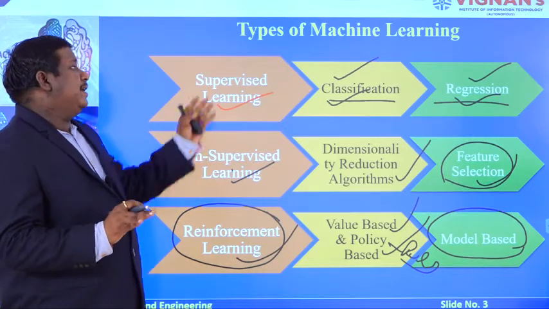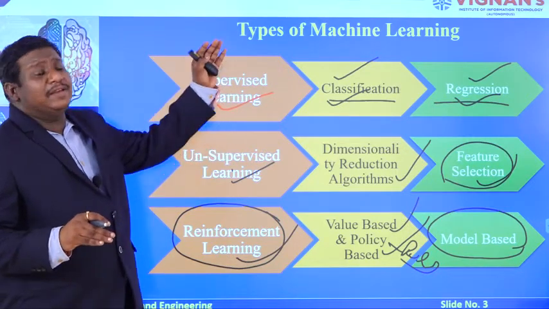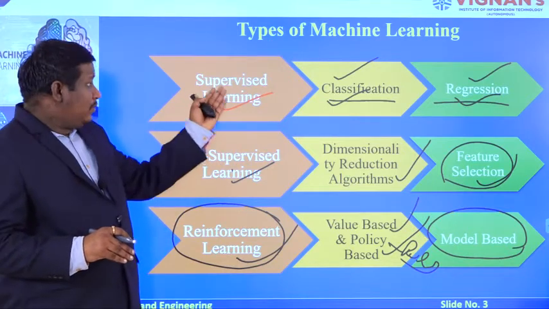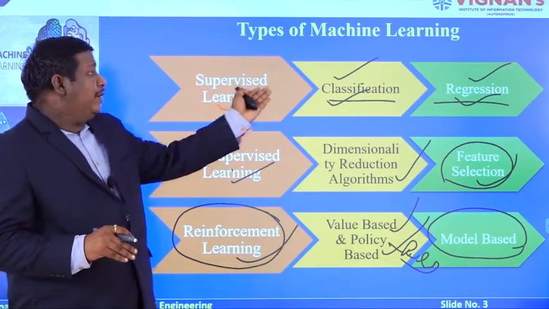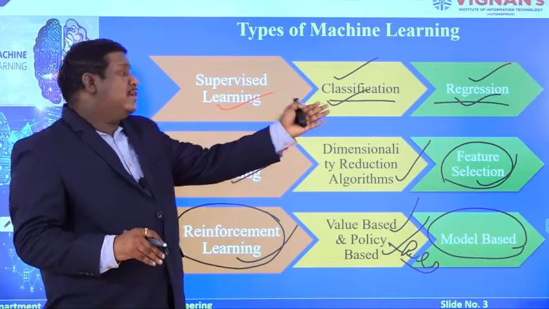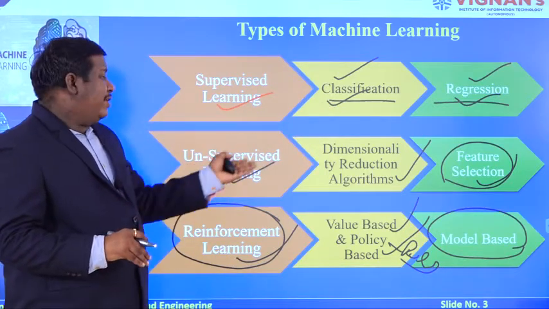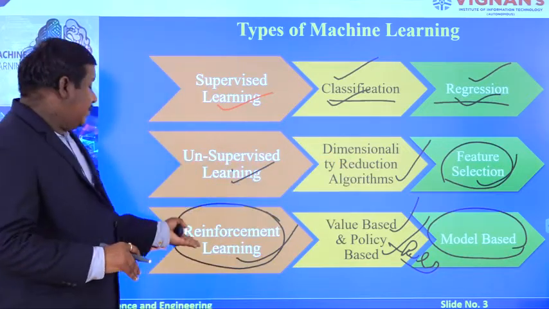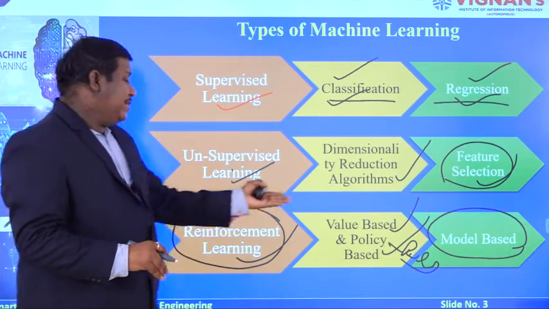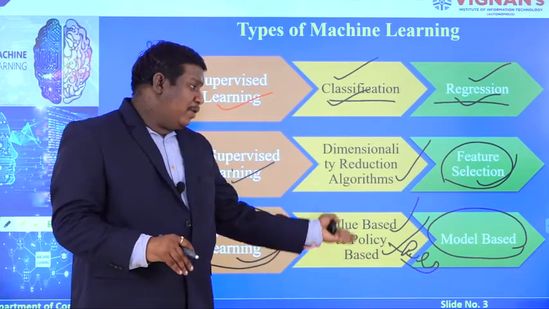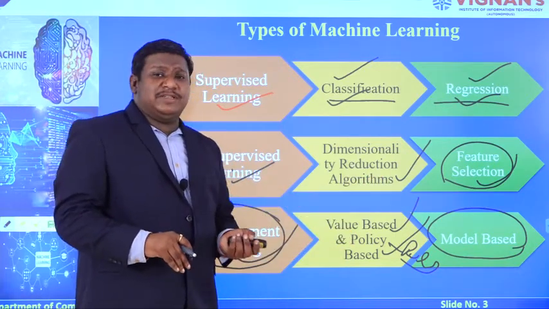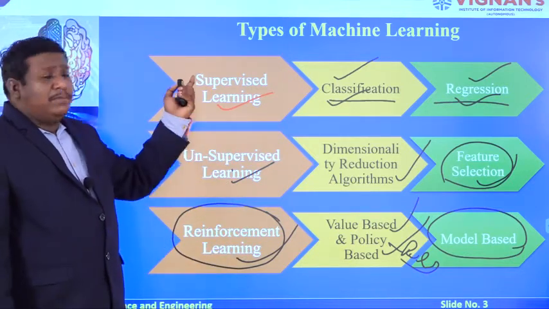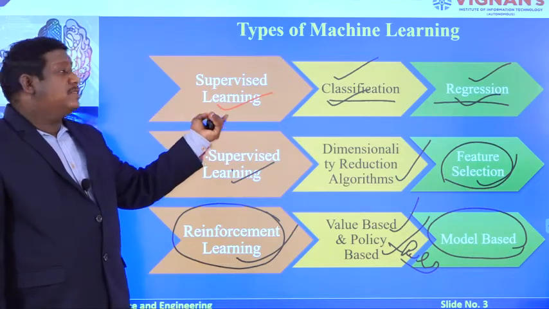So this is about the types of machine learning and the various techniques covered under them. The first one is supervised learning, with classification and regression models. The second is unsupervised learning, with dimensionality reduction algorithms and feature selection. And in reinforcement learning, you will see value based and policy based models on one side and model based methods on the other side. So this is about the various types of machine learning models.